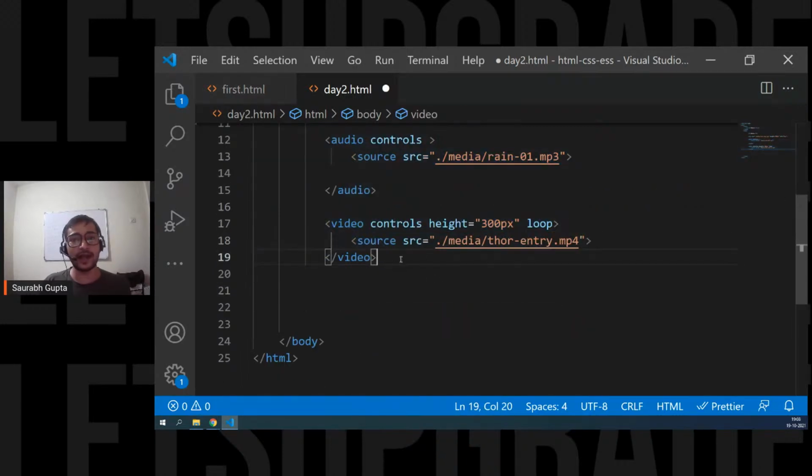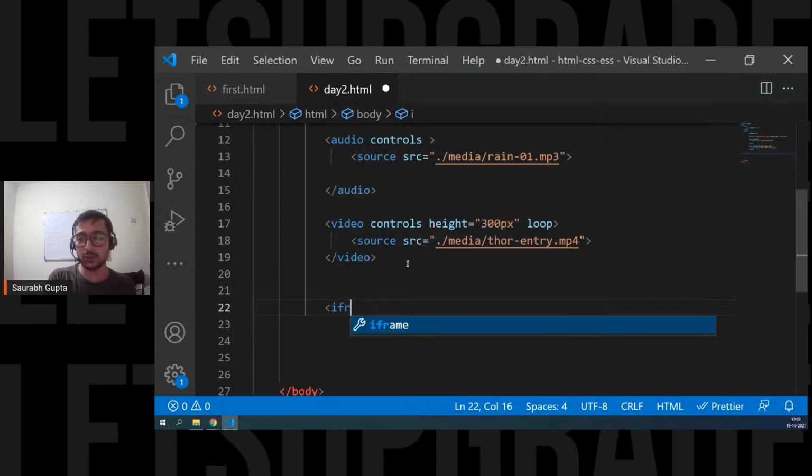Now let's see how to actually integrate a live map and a YouTube video in your web page. Okay, so let's do that as well, guys. I hope we are ready. Let's go. But before moving on to that, I want to teach you one more thing, one more tag.